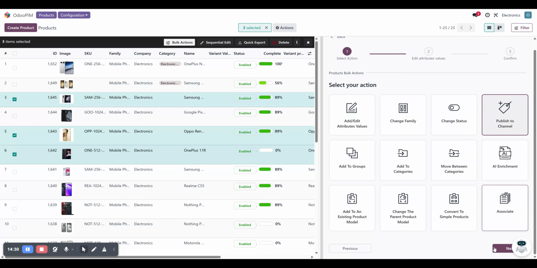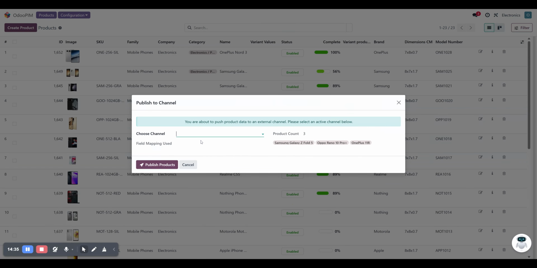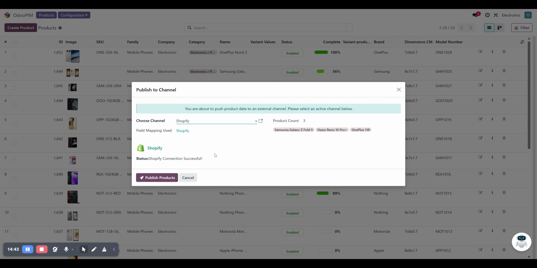So the moment I choose publish to channel, I click next, then the system gives me a couple of options for which channel I would like to publish to. I can choose my Shopify store. I have pre-configured my Shopify store, so these stores are already connected. That's why it shows Shopify connection successful. I can immediately publish this product into my Shopify store as well.